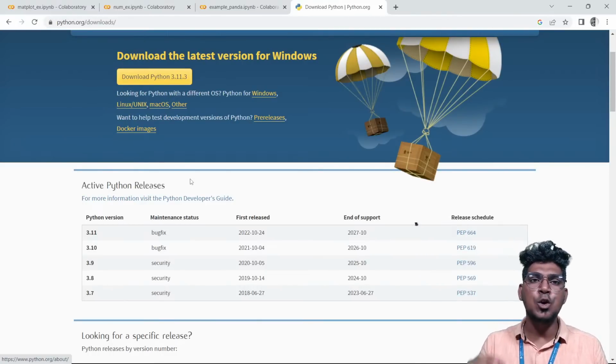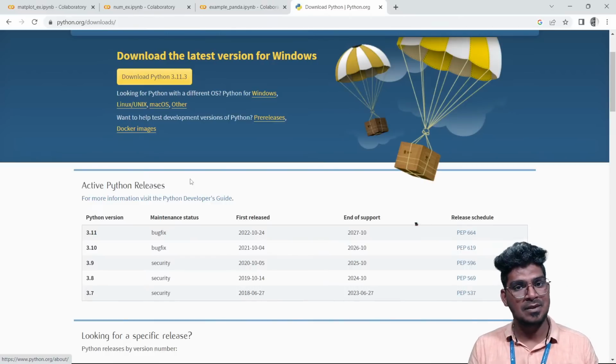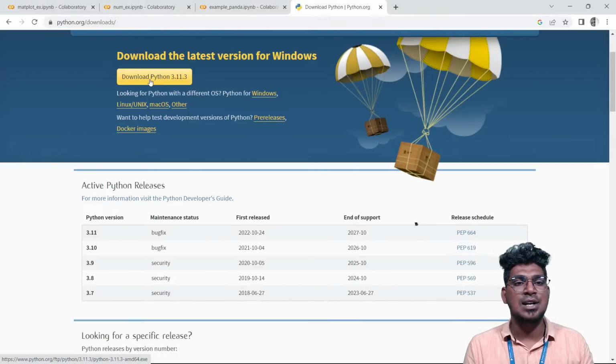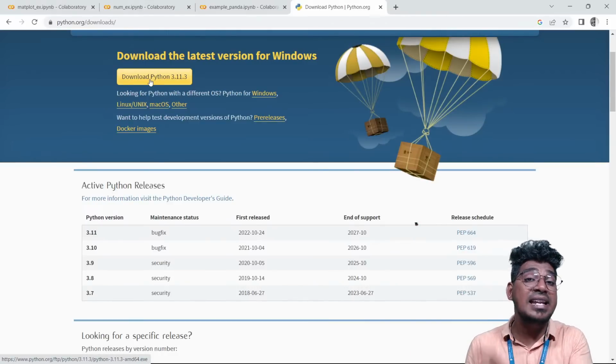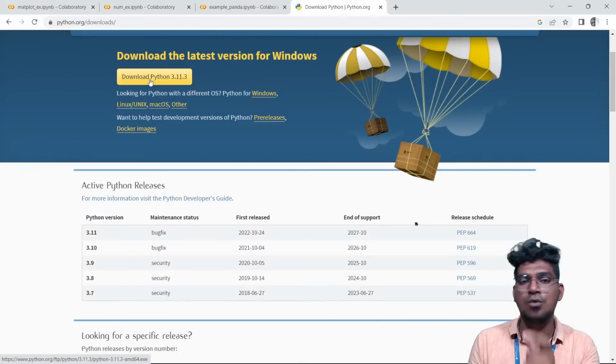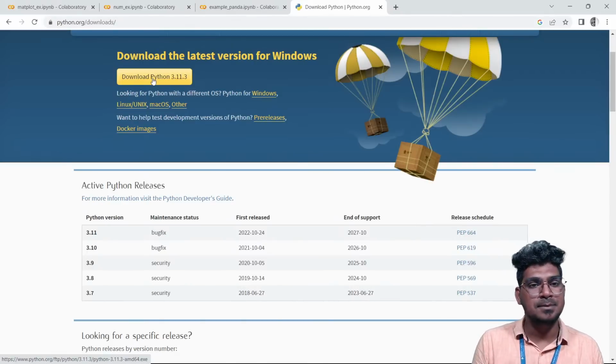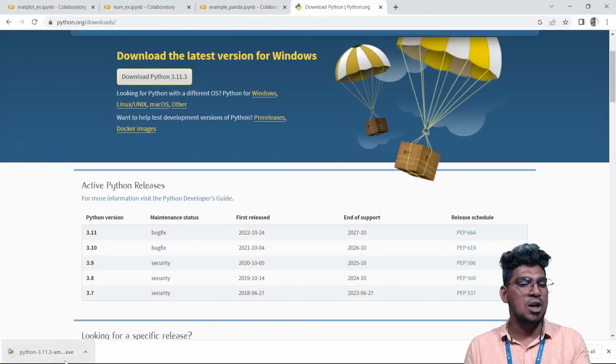When you install this software, you need its source. So how can we download it? Just go to Google and search Python download. You can see it here, the very latest version of the Python programming language. So just click here. Once you want to download this version, just click here to download it. It is automatically downloaded like this.